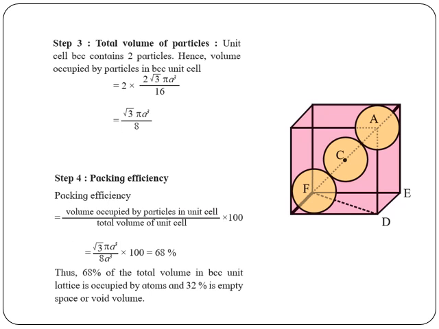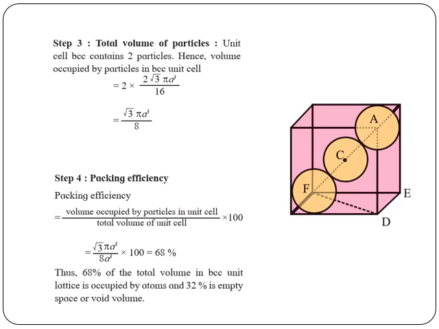Step 3. Total volume of particles. A BCC unit cell contains 2 particles. Hence, volume occupied by particles in a BCC unit cell equals 2 into root 3 pi a cube by 16. That gives root 3 pi a cube by 8.